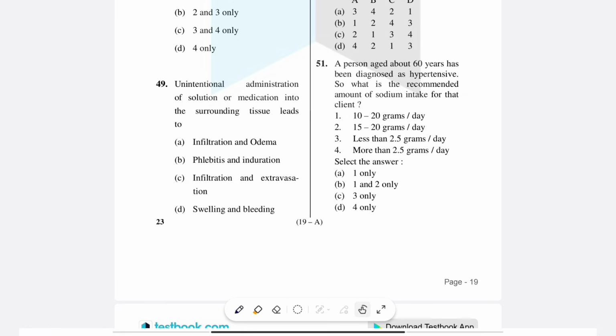Unintentional administration of solution or medication into the surrounding tissue leads to: infiltration and edema, phlebitis and induration, infiltration and extravasation, swelling and bleeding. Here the right answer is infiltration and extravasation.